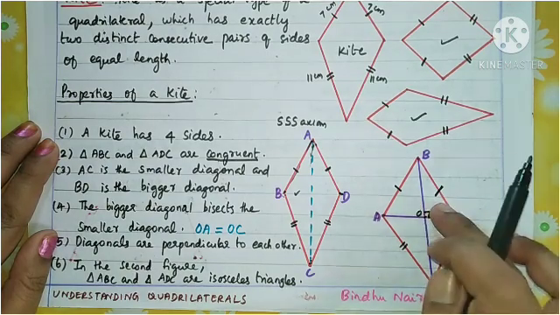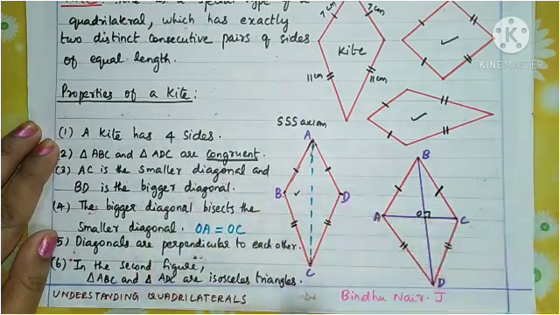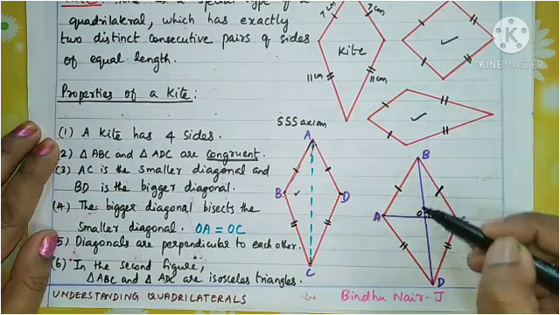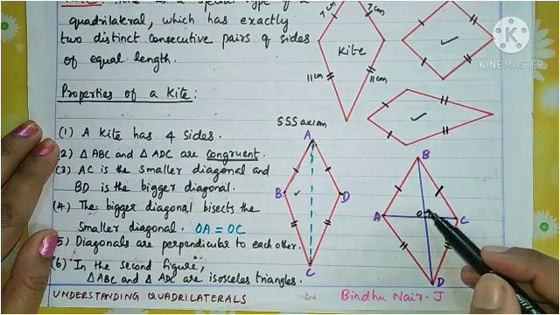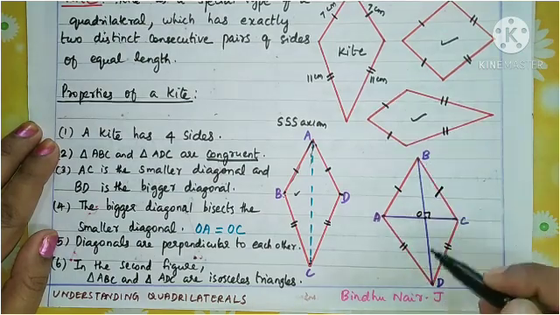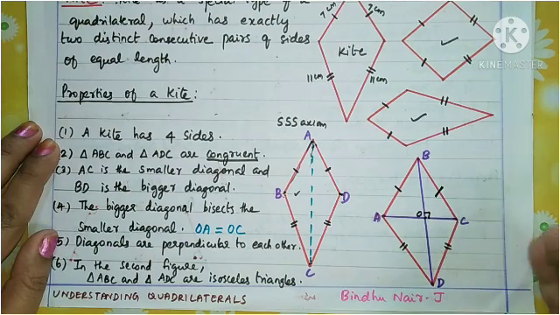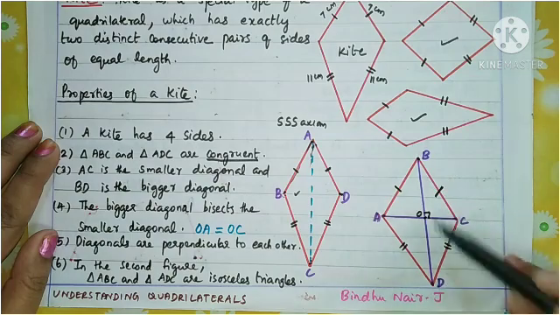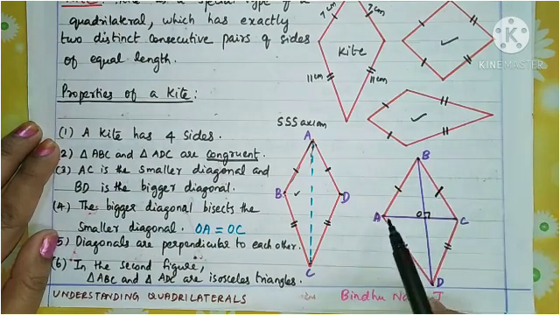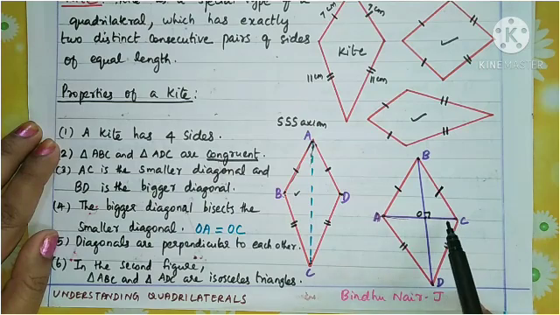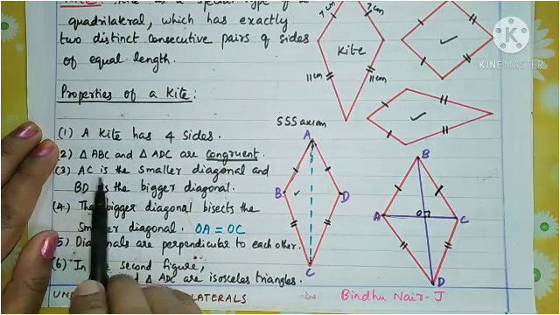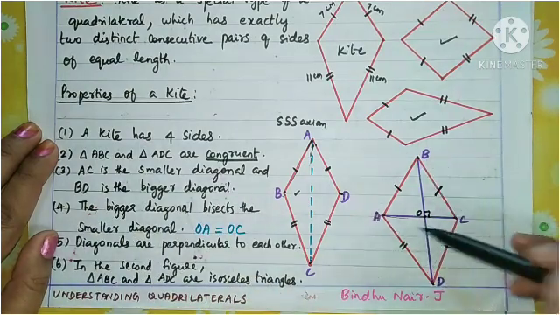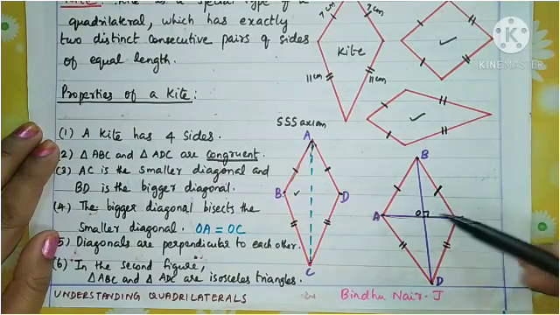Understand? So this is another figure. Now I am telling about this figure. Here you see AC, one diagonal I have drawn, and this is the other diagonal. From the structure of the kite, which is the bigger diagonal? The two diagonals are of different lengths. BD is the bigger diagonal, and AC is the smaller diagonal. That is what is written here. One is bigger, one is smaller.